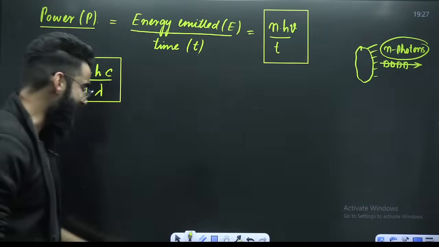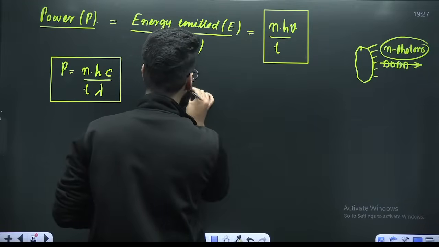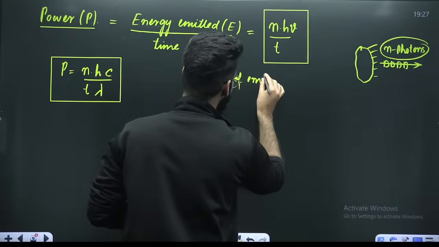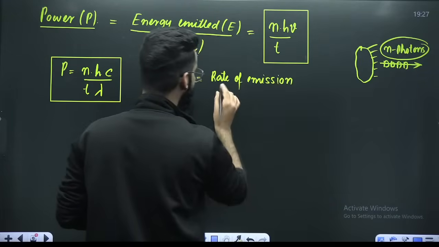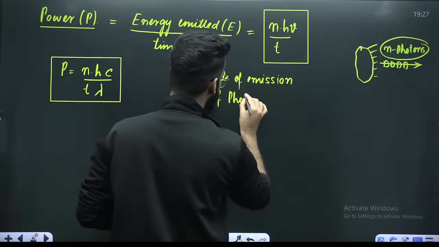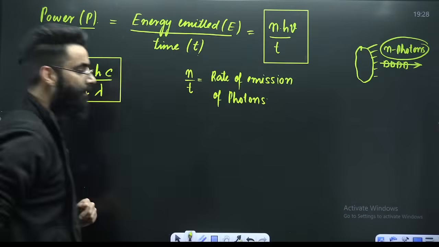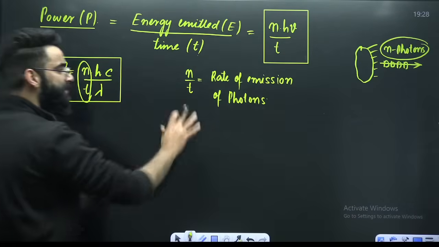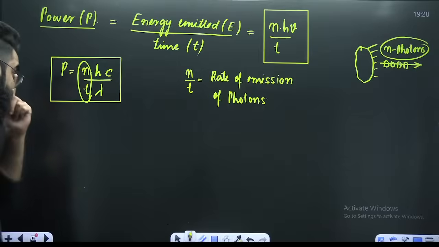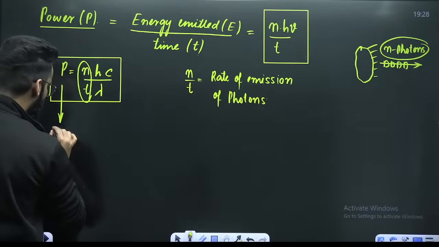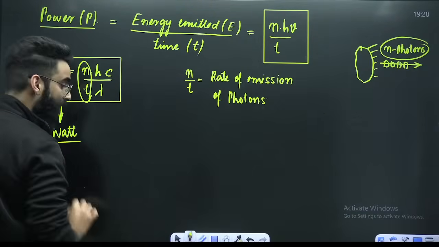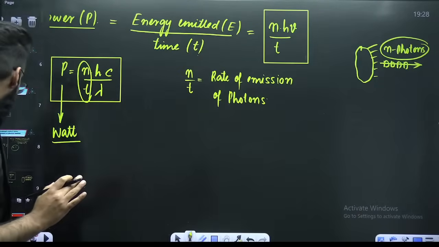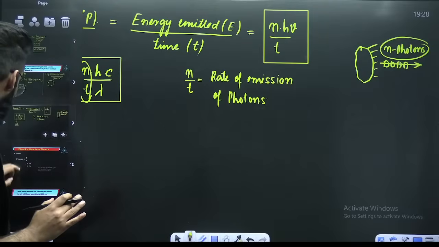What is N divided by T here? N by T combined is called the rate of emission of photons. And you know the SI unit of power is the watt.